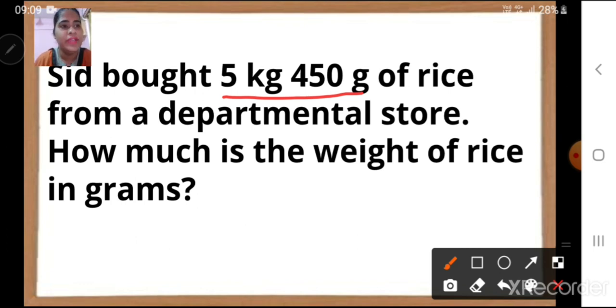How much is the weight of rice in grams? Now here he bought 5 kg and there were a few more grains of rice, which weighed 450 grams. And we want everything to be converted into grams. So how are we going to do it?